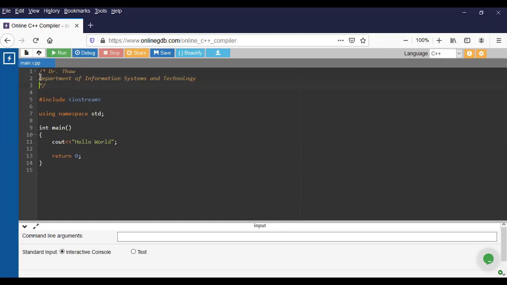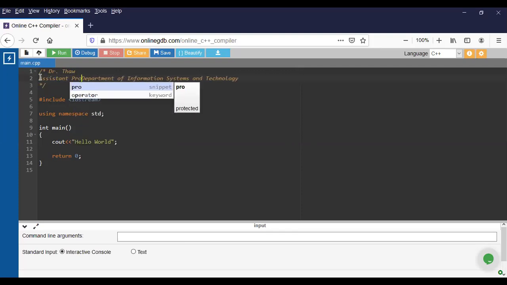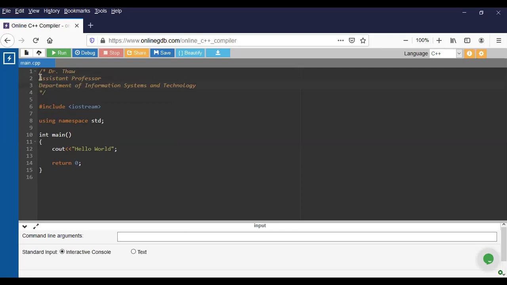Maybe I can put another word here, assistant professor. So for the students, you can write whatever you want. This is opening and then this is closing. So you can put it down or beside here, no problem, it is up to you.